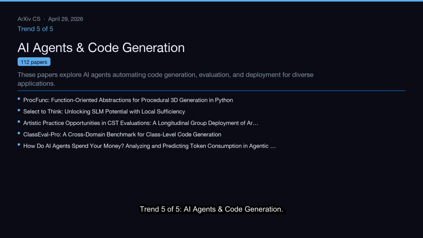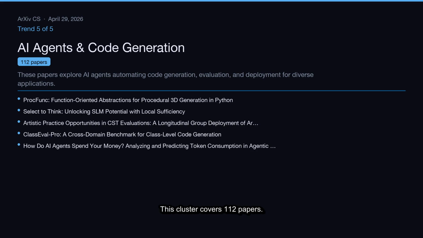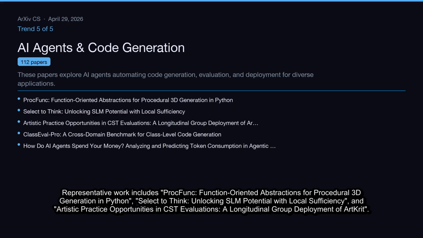Trend 5 of 5, AI agents and code generation. These papers explore AI agents automating code generation, evaluation, and deployment for diverse applications. This cluster covers 112 papers. Representative work includes ProcFunc, function-oriented abstractions for procedural 3D generation in Python, Select to Think, unlocking SLM potential with local sufficiency, and artistic practice opportunities in CST evaluations, a longitudinal group deployment of ArXiv.